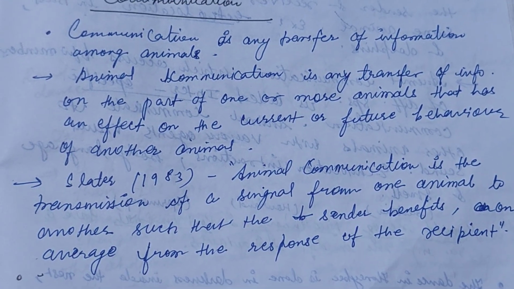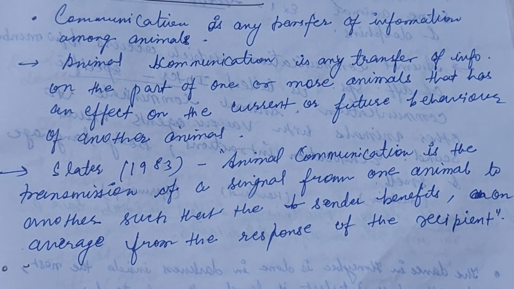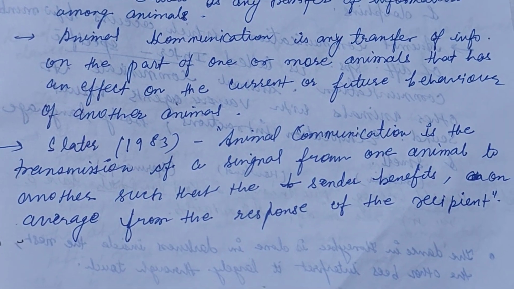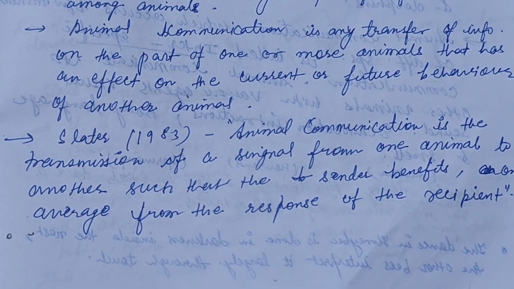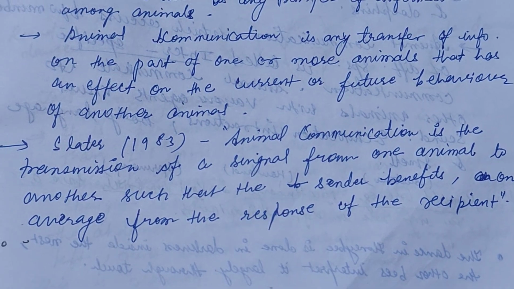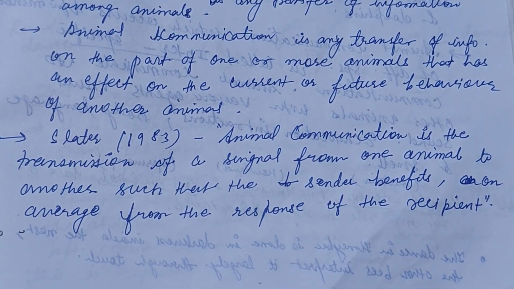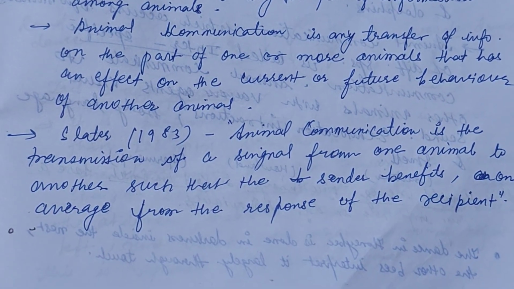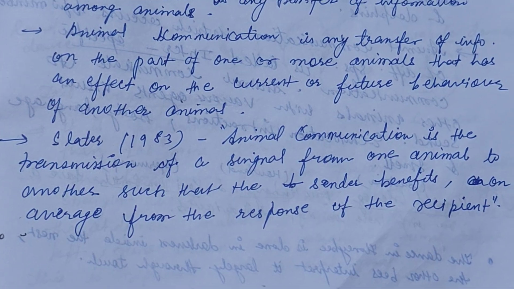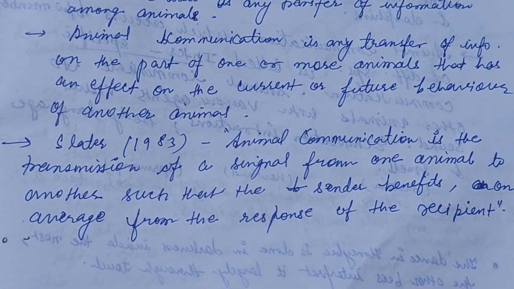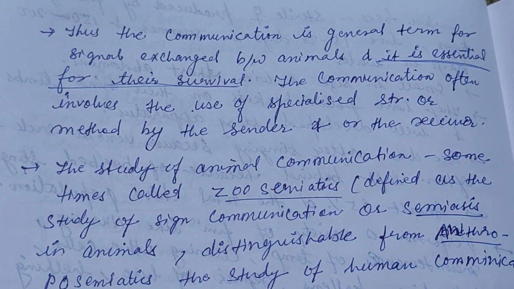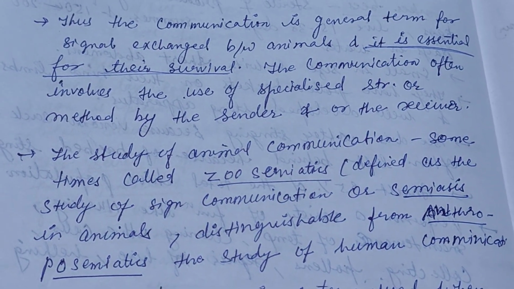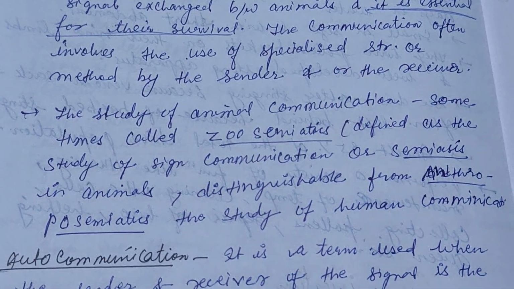Communication can also be defined as any transfer of information among animals, on the part of one or more animals, that has an effect on the current or future behavior of another animal. Slater defines animal communication as the transmission of a signal from one animal to another such that the sender benefits on average from the response of the recipient. Thus, communication is a general term for signals exchanged between animals, and it is essential for their survival.